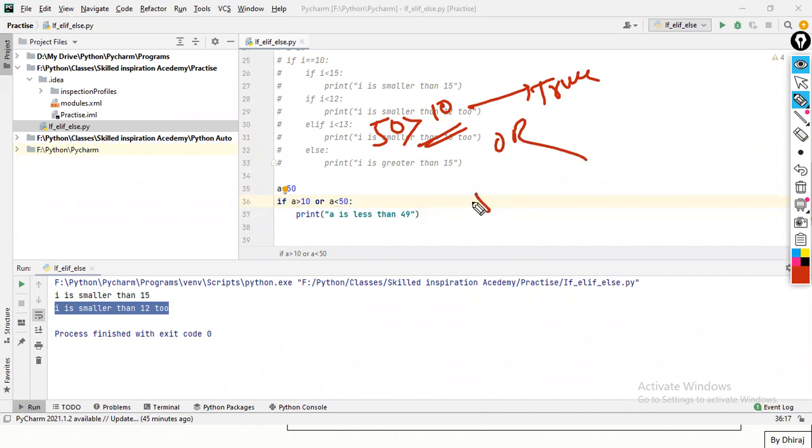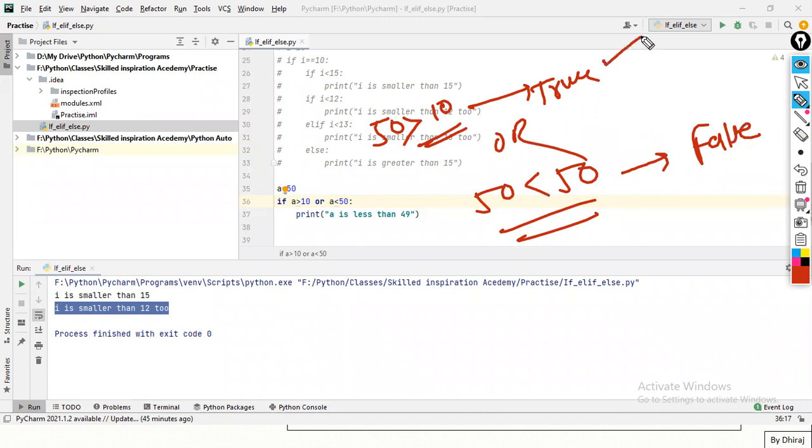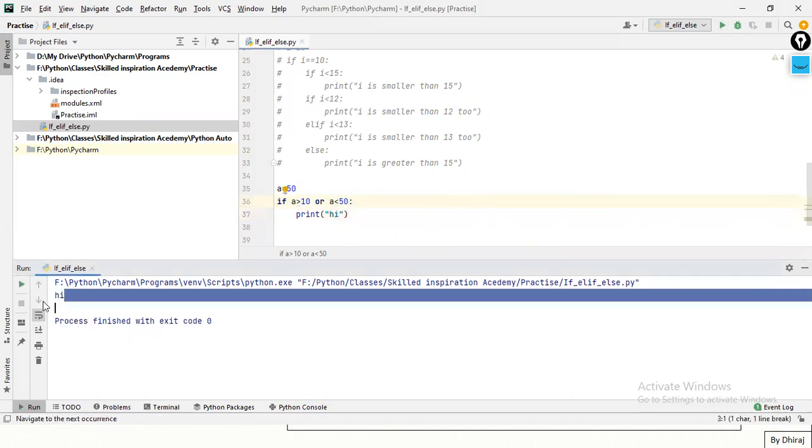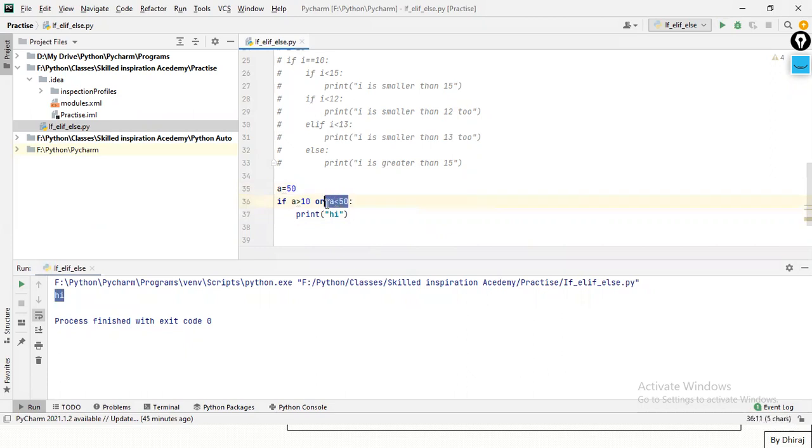Or is 50 less than 50? No, this is false. So this condition is true and this condition is false. Still, if there is an or operator and any one condition gets true, let's try it out. Suppose I print high. See, I'm getting high, because although this condition is false, this condition is true. I'll get whatever output statement is inside this if.